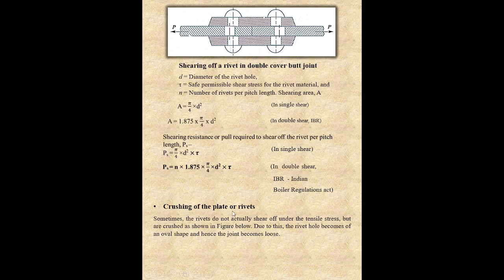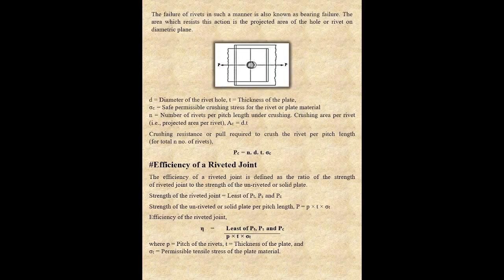Last failure, crushing of the plate or rivets. Sometimes the rivets do not actually shear off under the tensile stress, but are crushed, as shown in figure. Due to this, the rivet hole becomes of an oval shape, and hence the joint becomes loose. The failure of rivets in such a manner is also known as a bearing failure. The area which resists this action is the projected area of the rivet on the diametric plane.